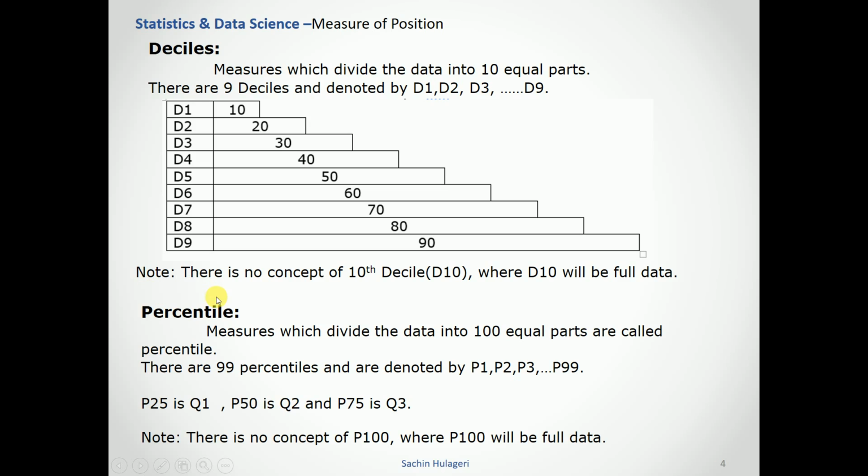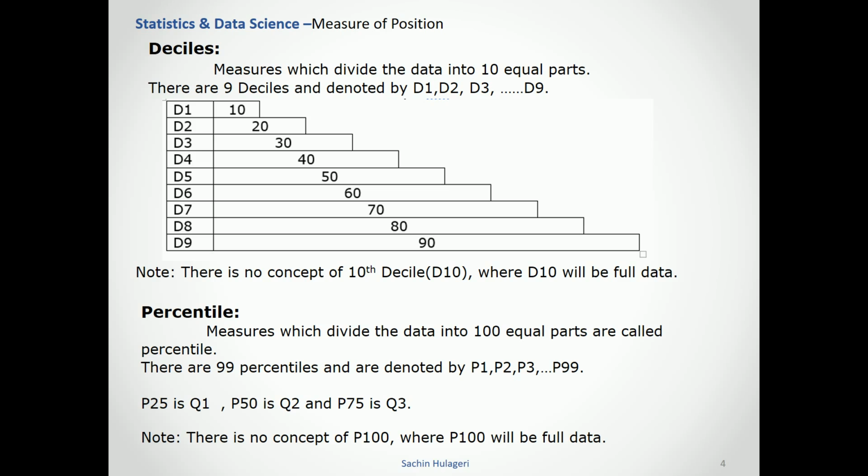Note, we need to remember the same concept as with quartiles: there is no concept of a 10th decile, because the 10th decile itself is 100% of the data. It represents the full data. And percentile, as the name suggests, is about percentage. The percentile is a measure which divides the data into 100 equal parts. There are 99 percentiles, denoted by P1 to P99.